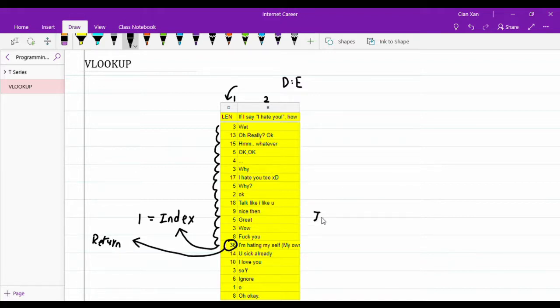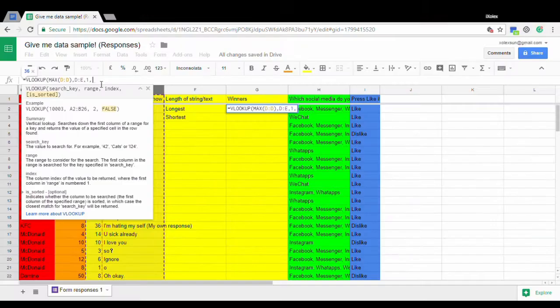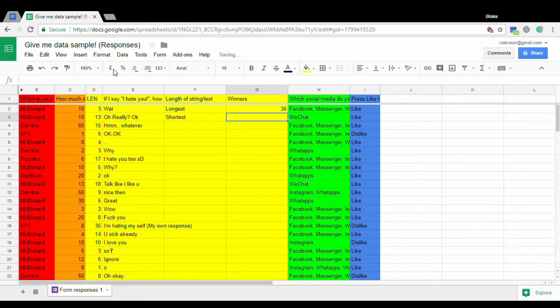What if my index is equal to 2? If my index is equal to 2, it will go, hey you, column 2, come out, and return this instead. Is it sorted? Definitely not, so I'm going to say it's false. Then we get the longest is 36.